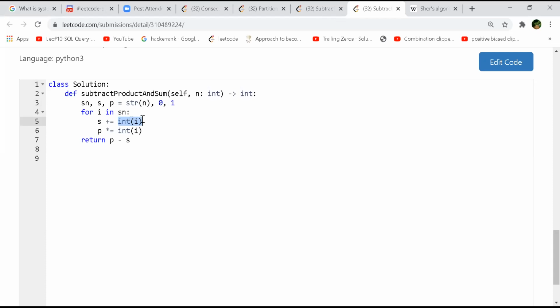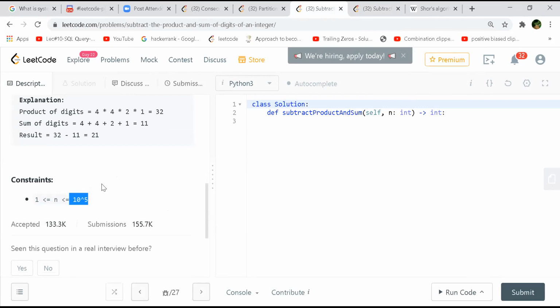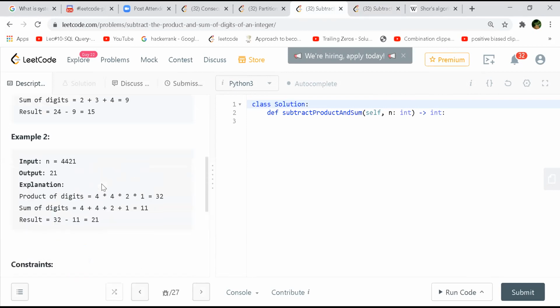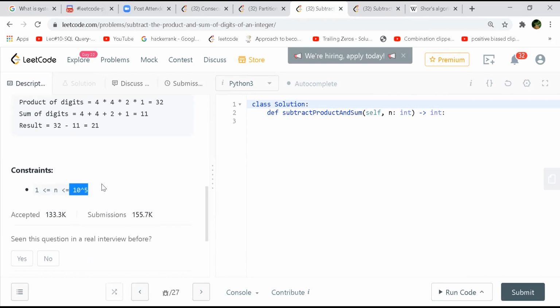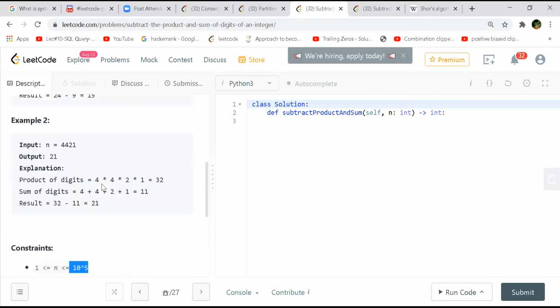But let's say if n is very large, then this is good, right? Look at the constraints. It will be 10 to the power 5, right? It has to be an integer anyways. So it will be within that integer. And you're only dividing, no multiplication. That's why dividing will never allow you to go beyond the boundary.